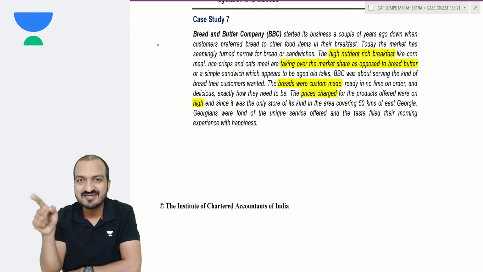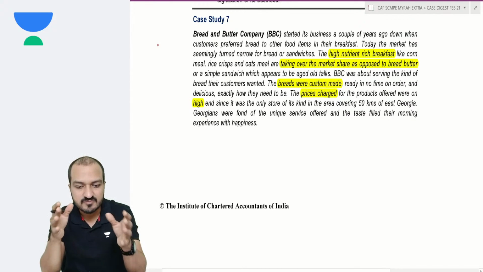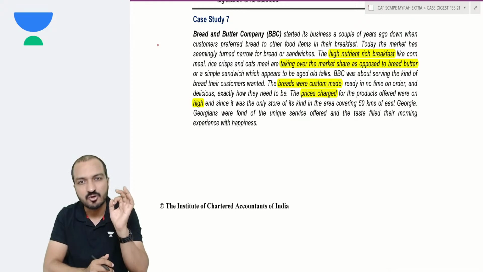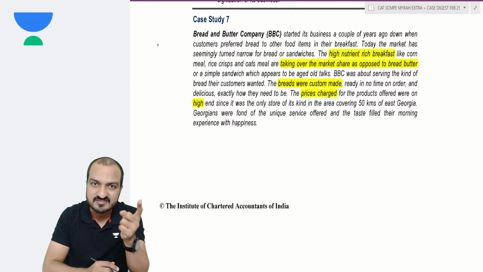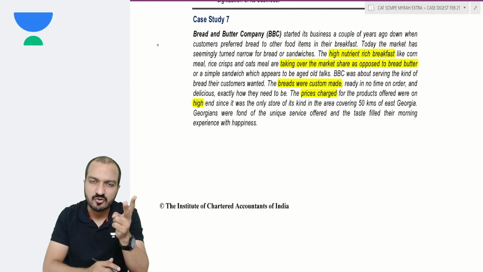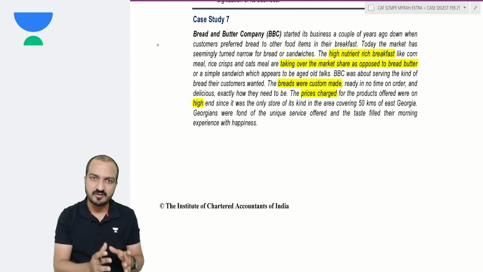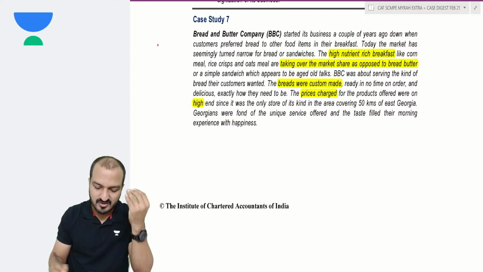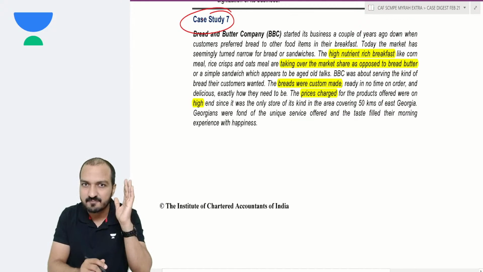Let me remind you, this case study digest given by ICAI contains certain case studies, certain more case studies under the name case scenarios, and then it contains some practical questions also. There are a total of 3 sections. The first section is called case studies. The second part is called case scenarios, which is basically kind of case studies only, but small cases. And then the third section is some practical questions. I will be discussing a few case studies from the first section and then a few practicals from the last section today.